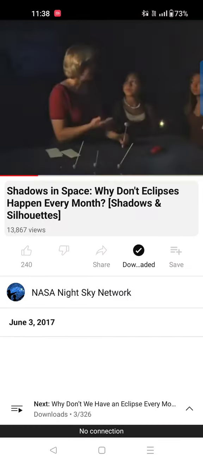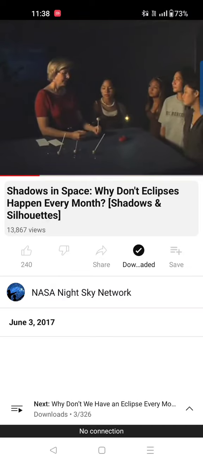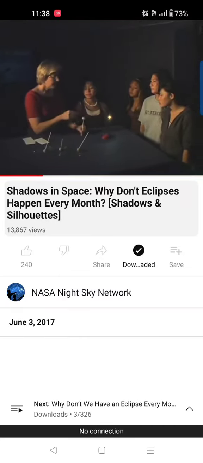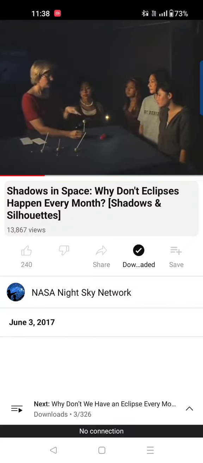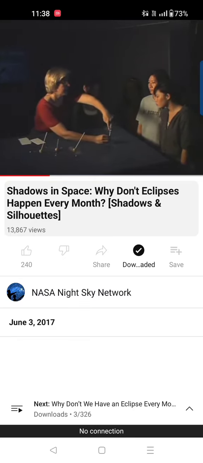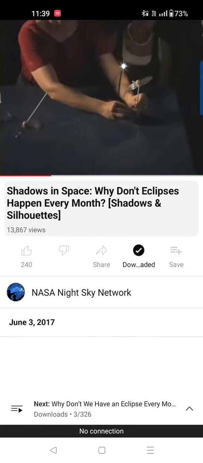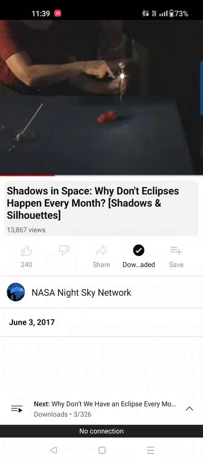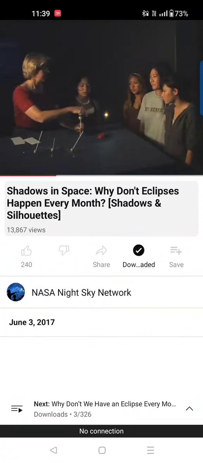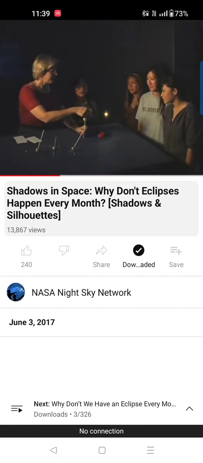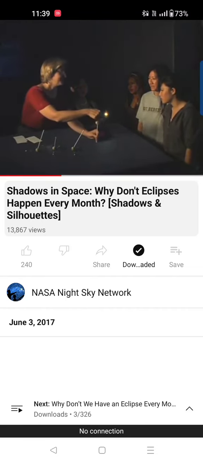So why don't eclipses happen every month? Well, the Moon's orbit is tilted compared to the Earth's orbit around the Sun. Let's see what that means. See, the Moon orbits the Earth like this as the Earth orbits the Sun. Now, the Earth orbits the Sun once every year. Good, yeah. And the Moon orbits the Earth once every month. Very good.